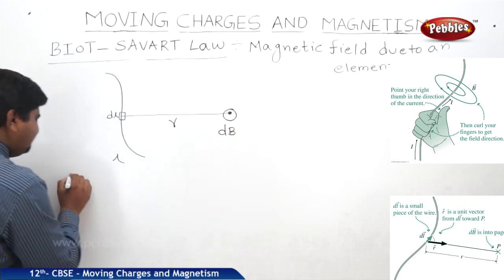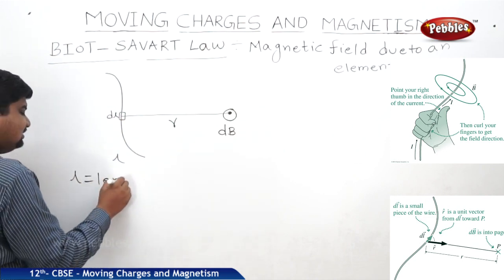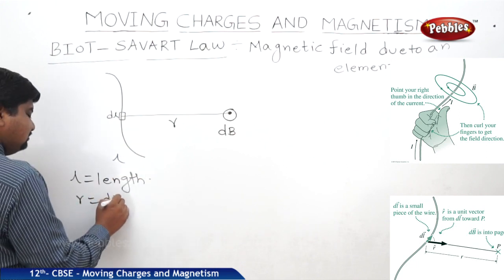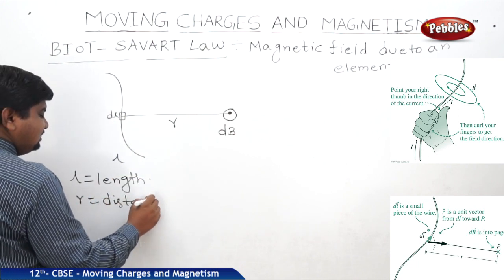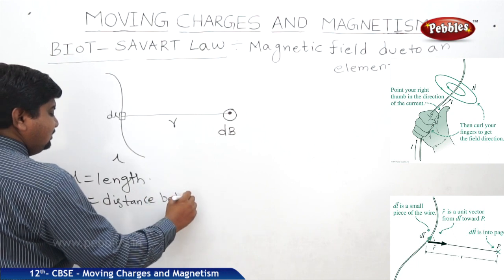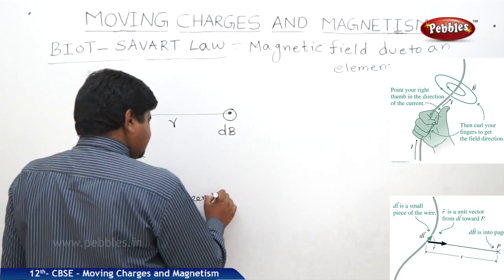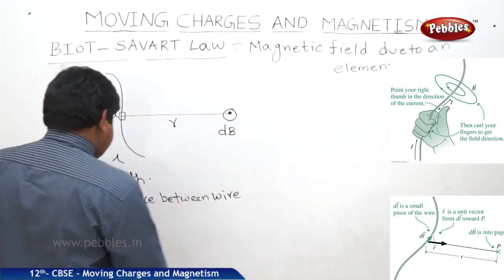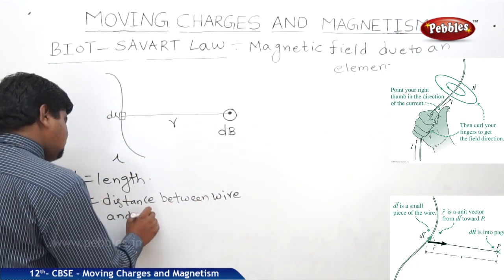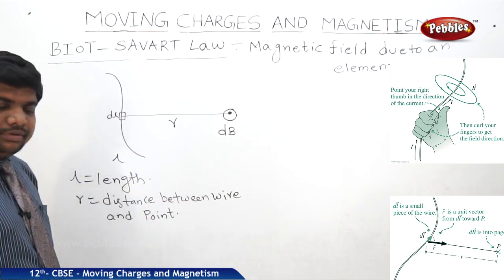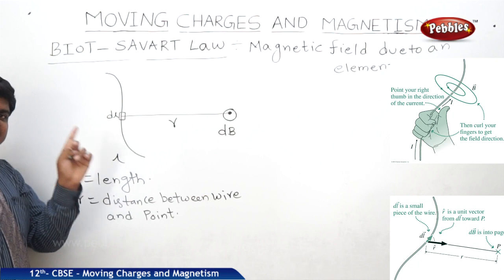This is the conducting wire. L is equal to length. R is equal to distance between wire and point. dl is the infinitesimal length.